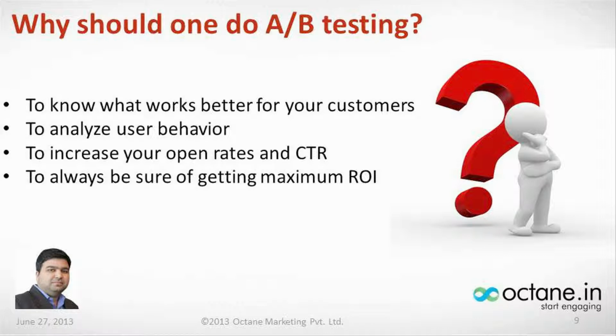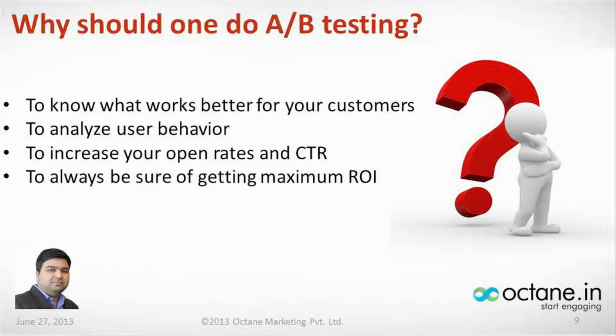So A/B testing helps you immensely in finding out what works better for your customers, to analyze user behavior. That simply means, if you put a buy now button which is very big and colorful versus a buy now button which is very subtle and small, which would trigger the customer more to click? Or it could be a more graphic mailer versus a more subtle, text-rich mailer. What would the user be interested in? How does he behave to the various offers that you provide? At what times do you provide those offers? And what kind of communication do you provide?